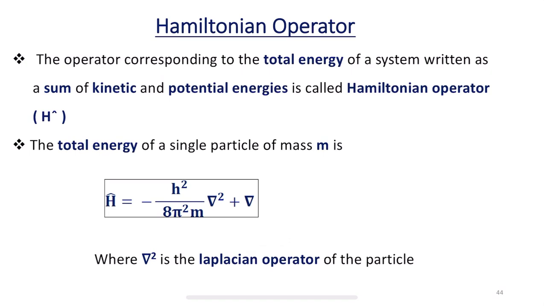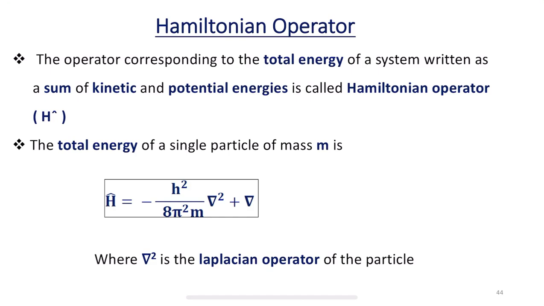And the next is the Hamiltonian operator. The operator which corresponds to the total energy of the system, written as a sum of kinetic and potential energies, is called a Hamiltonian operator. It is represented as H cap. So there is a cap, which has to come just above the H. In that way we symbolically represent the Hamiltonian operator.